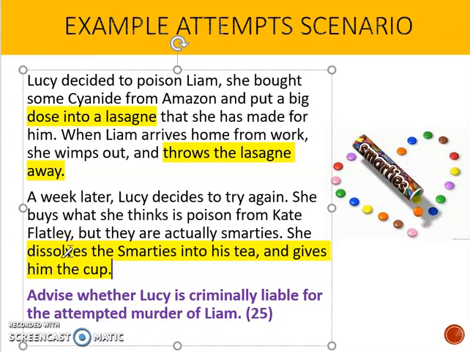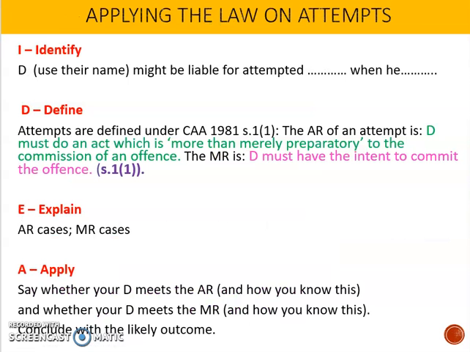So I know what the answer is, but we're going to have a look at what you would do in terms of writing it out. So let's have a look at the structure that we would follow here. In order to apply the law on attempts, we always use the IDEA structure. So you identify who your defendant is and what offence they might have committed. You define the offence that they might have committed using the correct actus reus and mens rea. You then explain the actus reus and mens rea with your cases. And then finally, you apply the actus reus and the mens rea to your character.